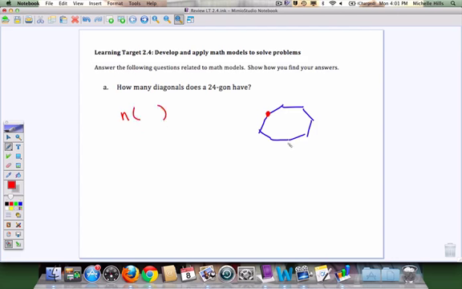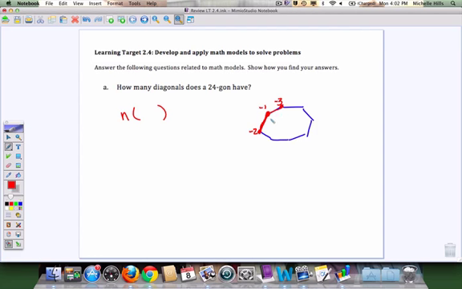So the number of vertices, and then how many diagonals go from each vertex. Well, it can't draw a diagonal to itself, so that's already minus one vertex. You can't draw a diagonal to either one of the consecutive vertices. So I'm going to have to take 3 vertices off.